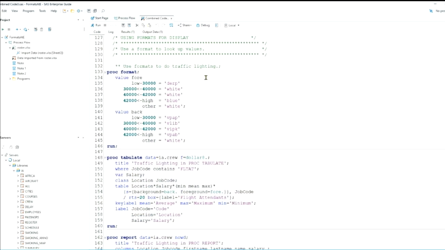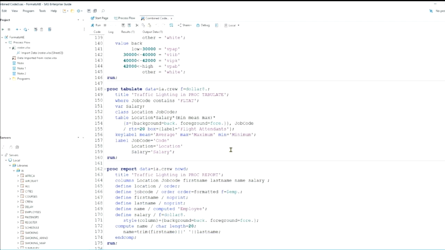And here we have our format where we're looking at traffic lighting. And so here we've got whites and blues, and then we have DERP, which is something like a deep red color, deep red purplish. These are SAS names for some of these, and I haven't remembered all of them.